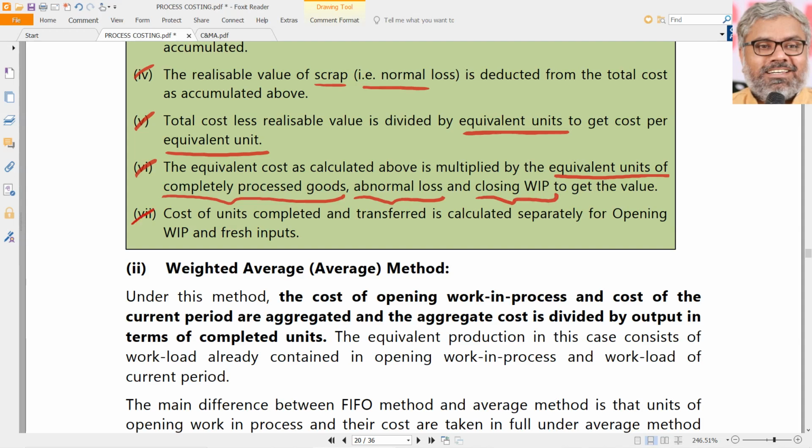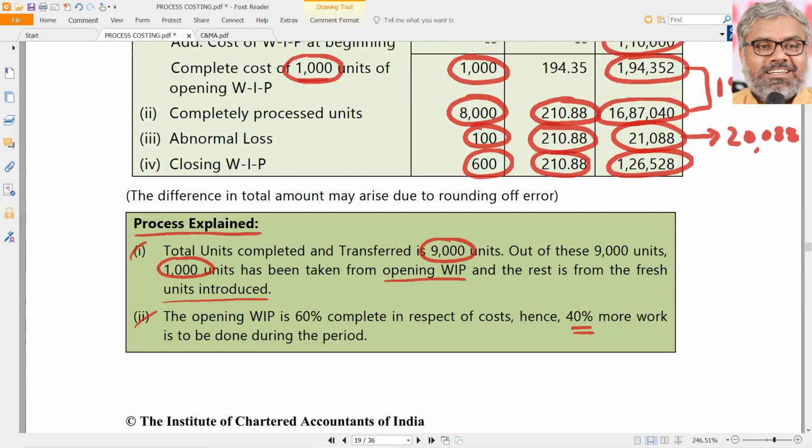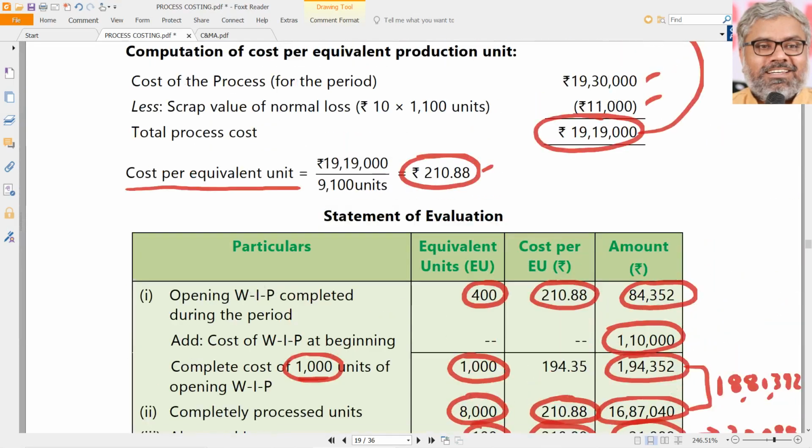And because of FIFO, the cost of units completed and transferred is calculated separately for opening work in progress and fresh inputs. The last point happened only because it is FIFO. If it is not FIFO, we don't need that. Automatically it would have been adjusted with the weighted average method. So that is the process, any question will have a similar process.